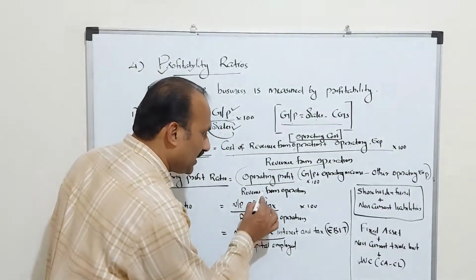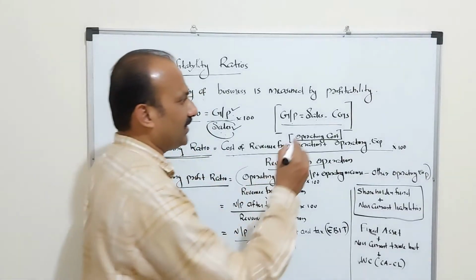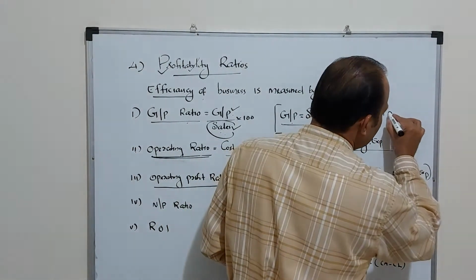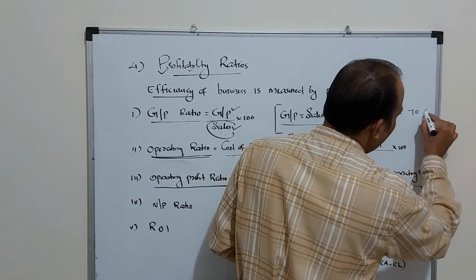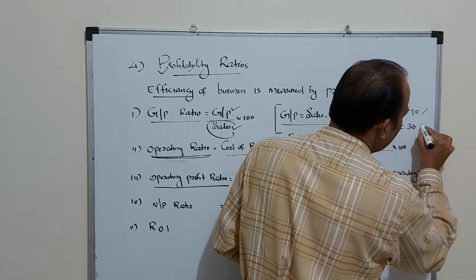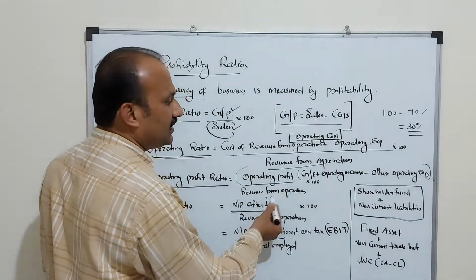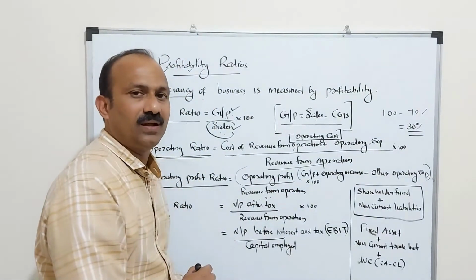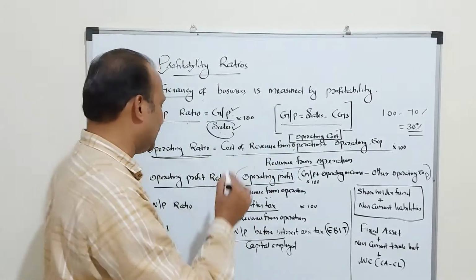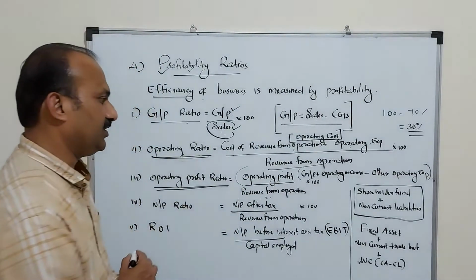From the sales, how much is the profitability? For example, 100 is the sales, 70 is the operating cost, therefore 30 is the profitability. So this 30 divided by 100, then multiplied by 100 for getting the percentage. That means 30% is the operating profit ratio.